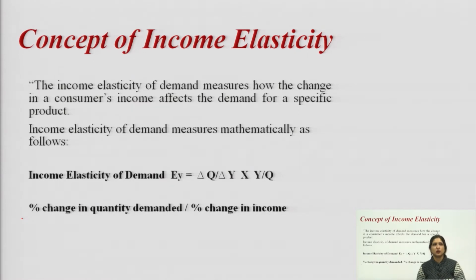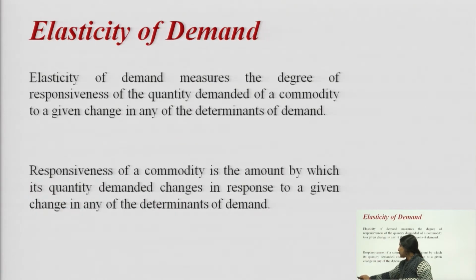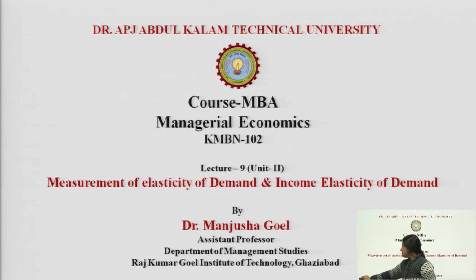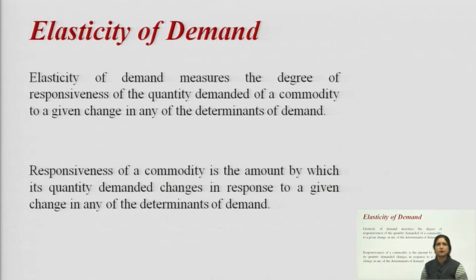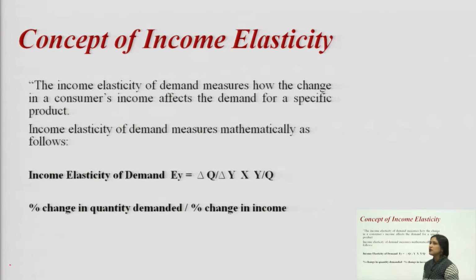Income elasticity of demand is measured mathematically as follows: EY is equal to delta Q upon delta Y into Y upon Q. In economics, income is denoted by the symbol Y. So, the formula is percentage change in quantity demanded by percentage change in income.